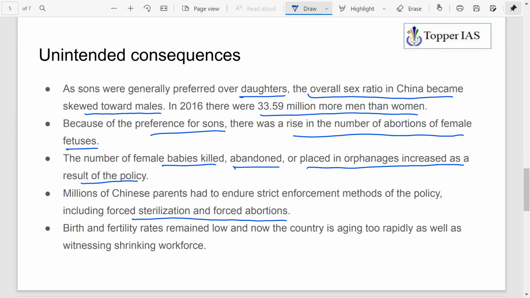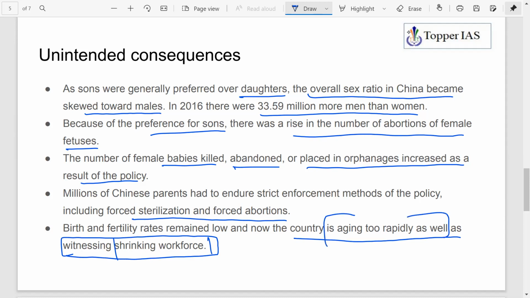And what has happened now is the country is aging too rapidly, as well as witnessing a shrinking workforce. So this is an economic disadvantage: a shrinking workforce, fewer people in the working age group. More aging population is also an issue. So there are a number of negative unintended consequences of the one child policy.